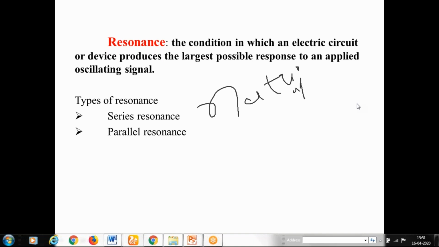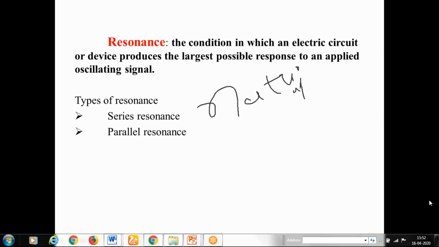Each and every object will have its own frequency called the natural frequency. If the applied frequency matches the natural frequency, then that object, material or circuit is going to behave in a different manner. This concept is called resonance.